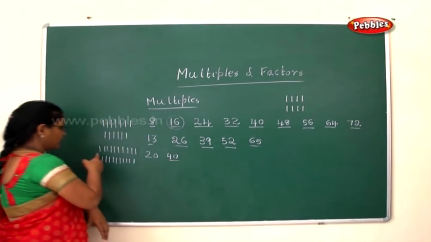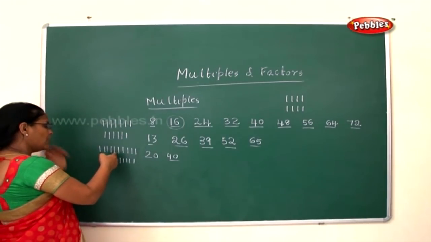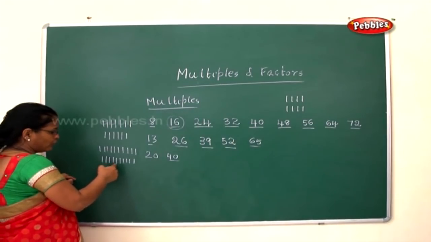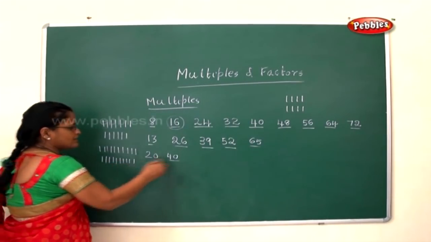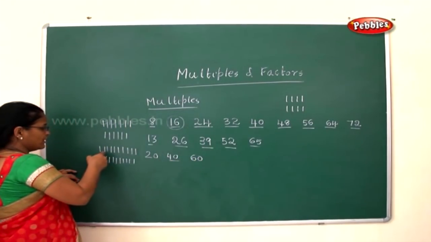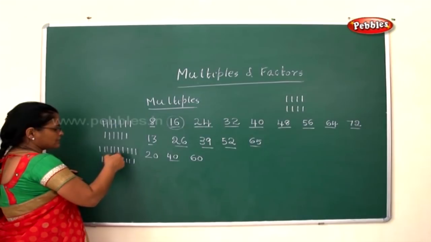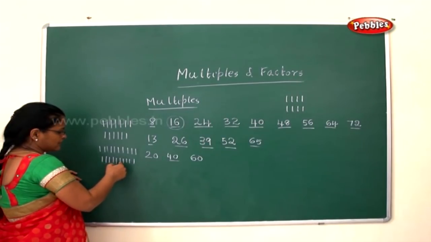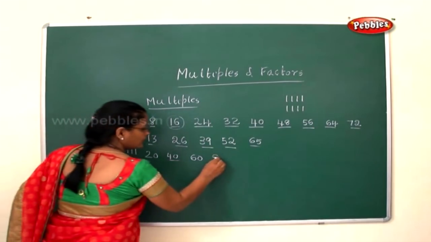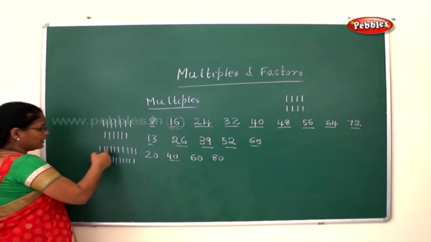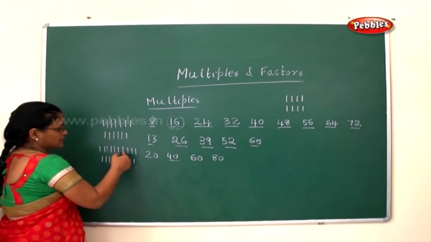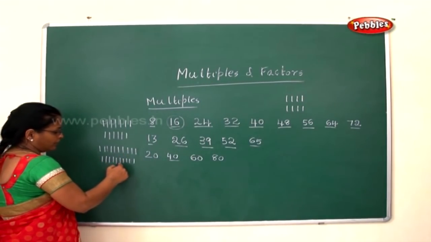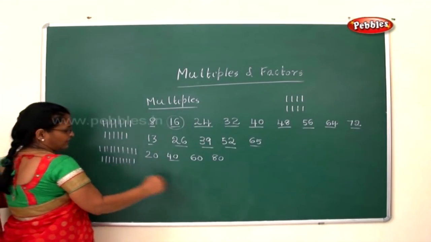Now again start counting. 41, 42, 43, 44, 45, 46, 47, 48, 49, 50, 51, 52, 53, 54, 55, 56, 57, 58, 59, 60. 61 to 80. 81 to 100.